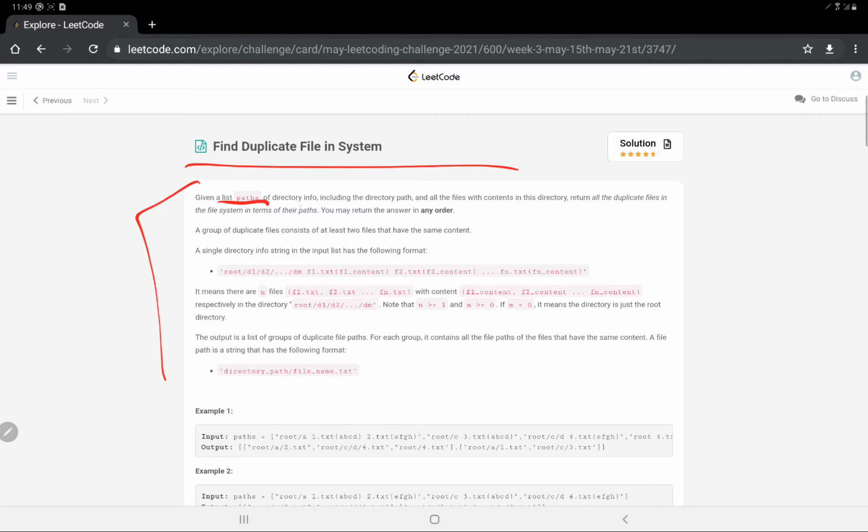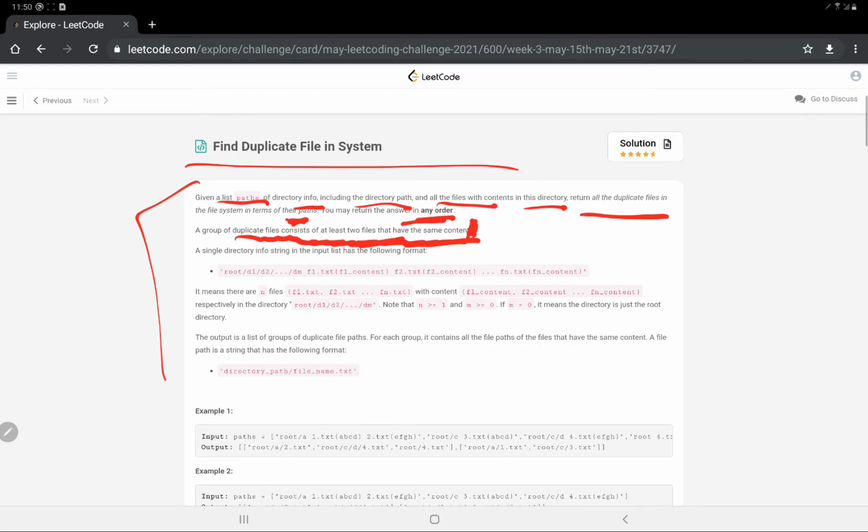So let's see the question statement. Given a list of paths of directory info, including the directory path and all the files with contents in this directory. Basically everything is given and we have to return all the duplicate files in the file system in terms of their paths. You may return in any order. A group of duplicate files consists of at least two files with the same content.